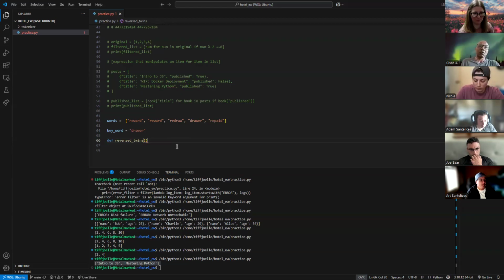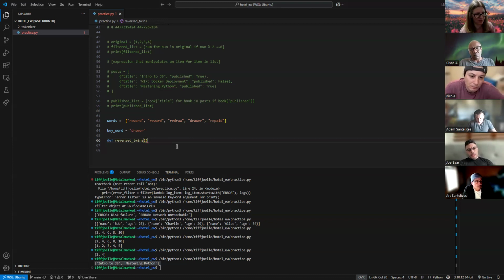Can you just pass in your list directly? Just have words in there? So I could pass it in directly, but I want to use this function for more than just this specific list. So I am going to make these just placeholders that we'll define later when we're calling this function. But does anybody else want to give it a shot?